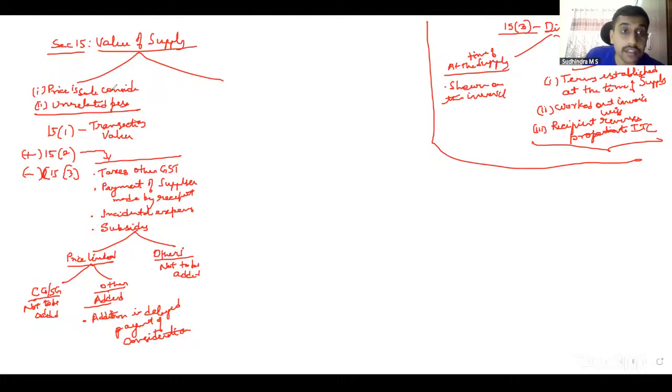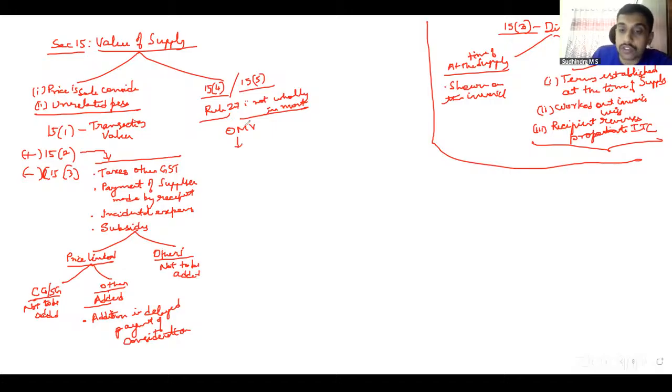Whereas if price is not the sole consideration or supply is between related parties, then 15(4) says you have to go to the rules. Or in some cases of notified supplies, 15(5) says we have some specific modes of valuation. For those two conditions not satisfied, we have rule 27, which talks about where the consideration is not wholly in money. Then I have to go with open market value.